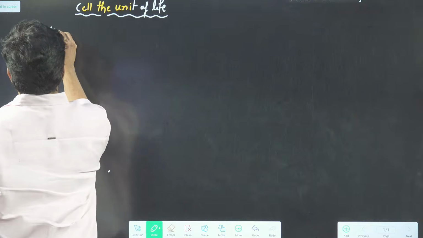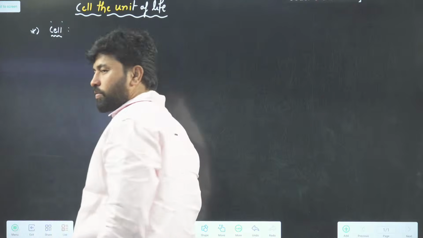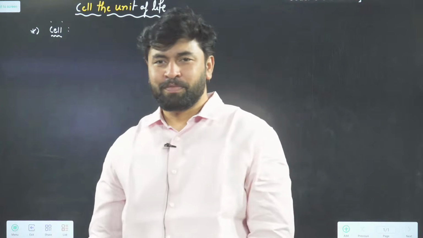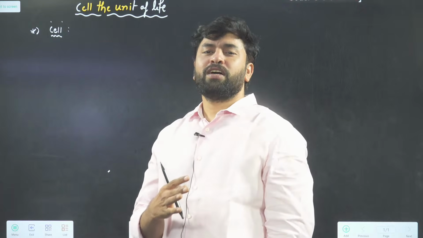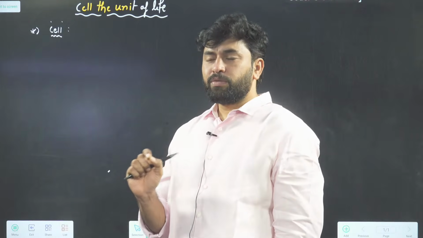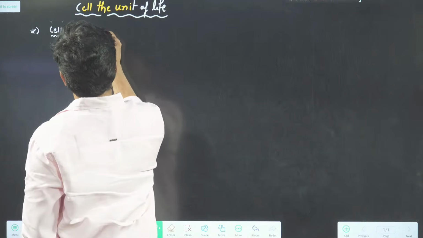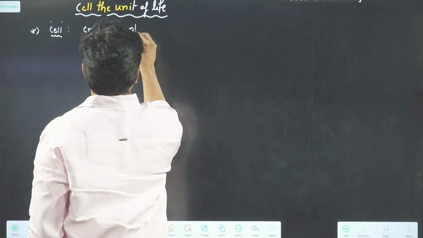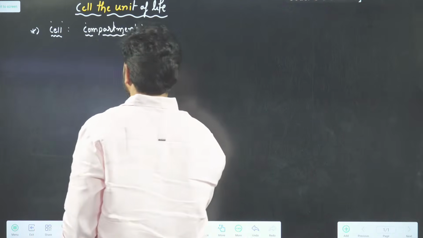First one, cell. What is a cell? Okay, you know what a cell is. Tell me what a cell is. Generally we believe the cell is the basic, structural and fundamental unit of life. That's okay. But literally, what is a cell? Cell means compartment, a compartment or a chamber. That is the literal meaning of a cell.